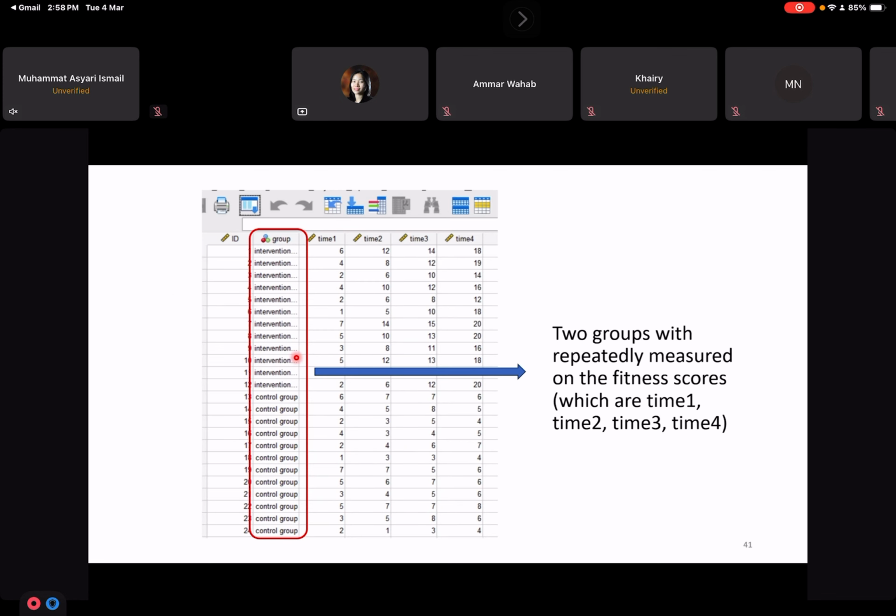The data set will look like this. If you open the data set already, you notice an additional column, which is the group column. So for two groups we repeatedly measure the fitness score. We have the fitness score from time 1 to time 4, and then we have the grouping variable, which is intervention and control.